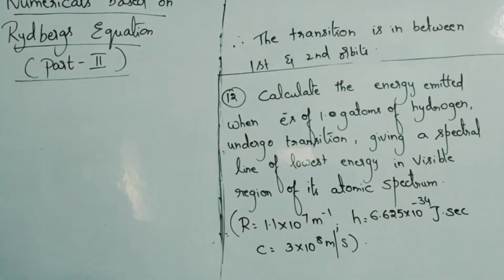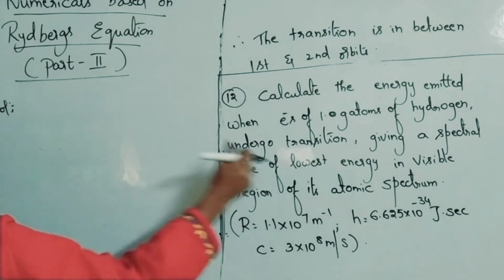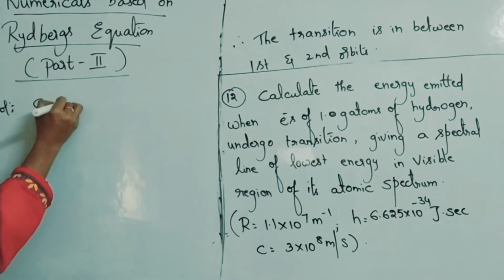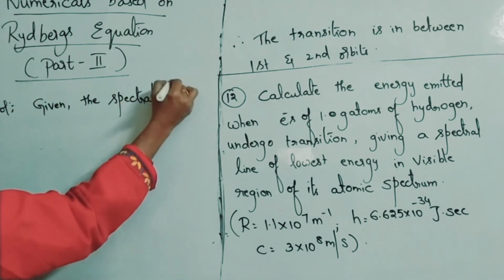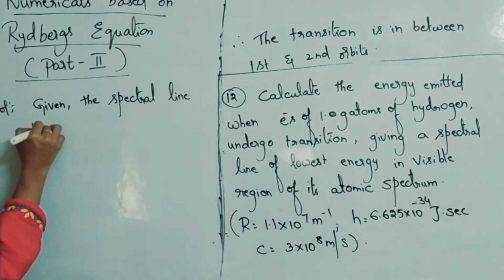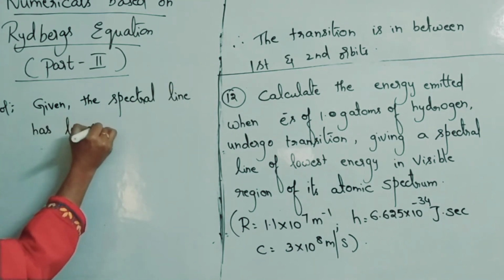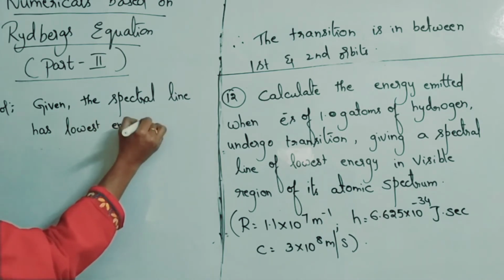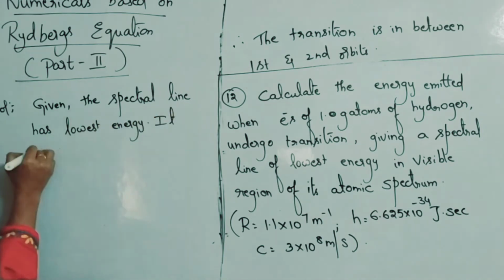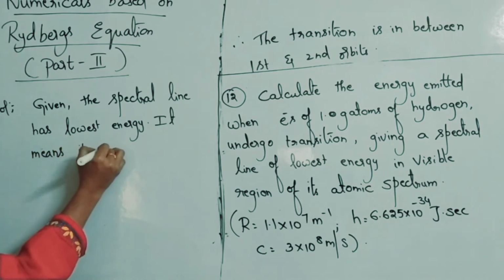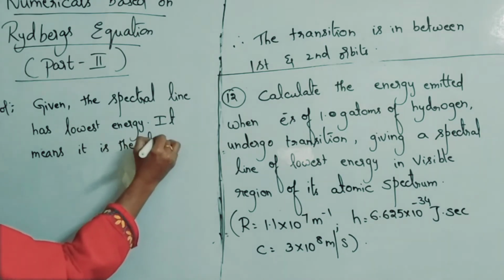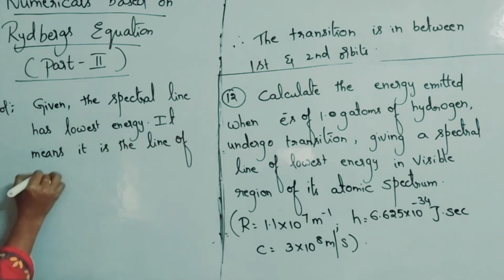So let us learn the solution for this problem. The spectral line has lowest energy. It means it is the line of longest wavelength.